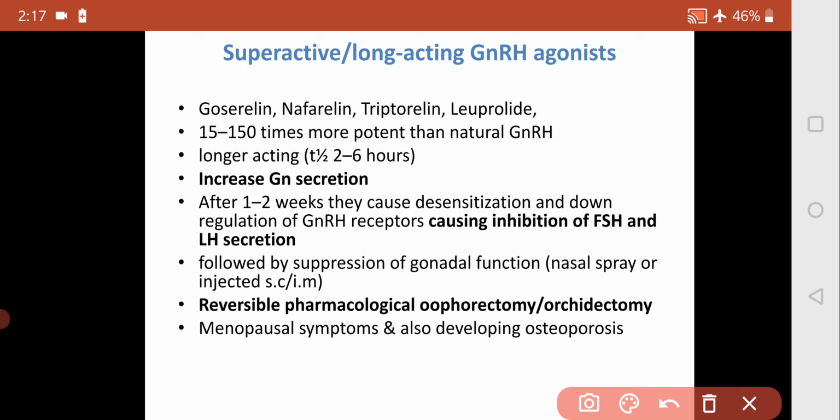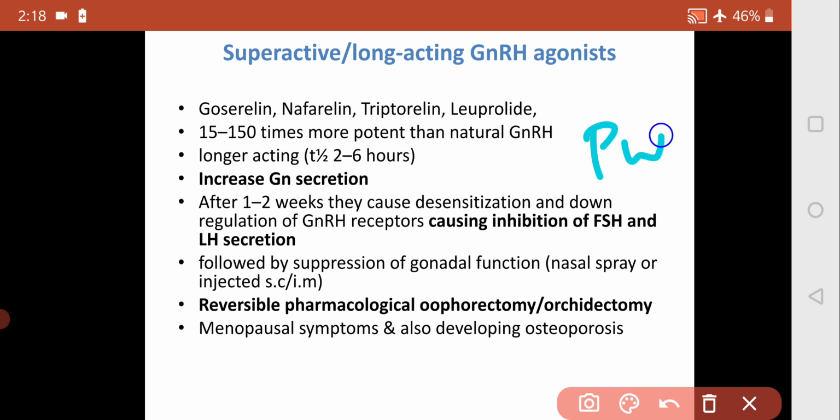So they are longer acting, and why are they called superactive? Because they are more potent than the gonadotropin releasing hormone. Most of these drugs are 100 to 150 times more potent, and longer acting than GnRH. So why do we give this? When we give it in a pulsatile manner, it increases the gonadotropin secretion.